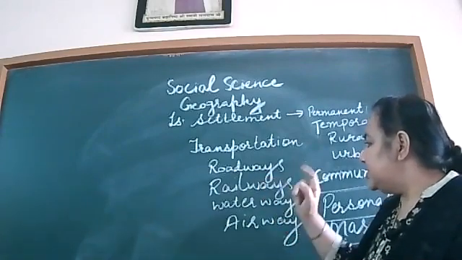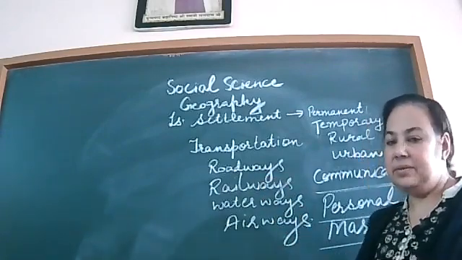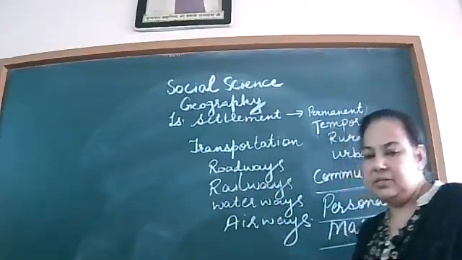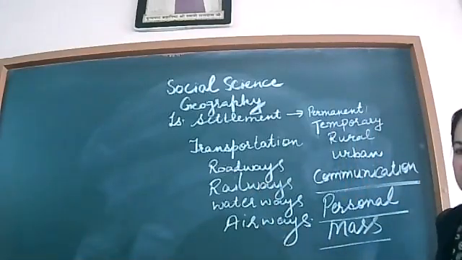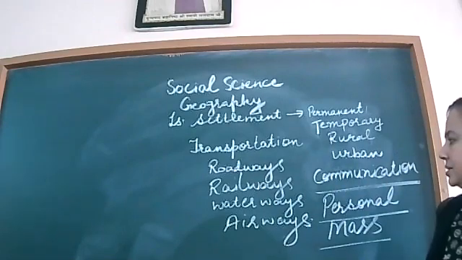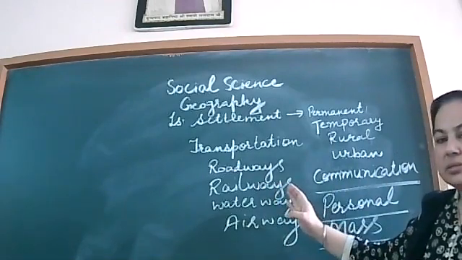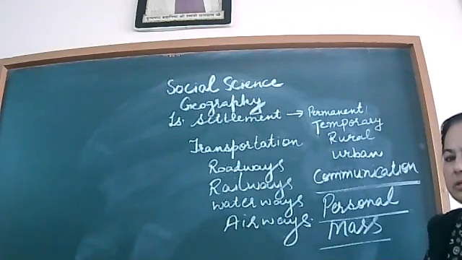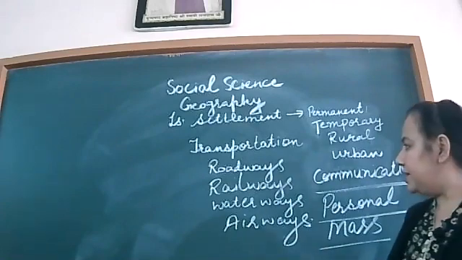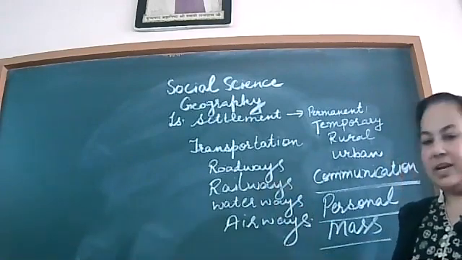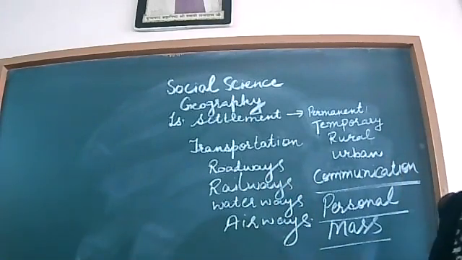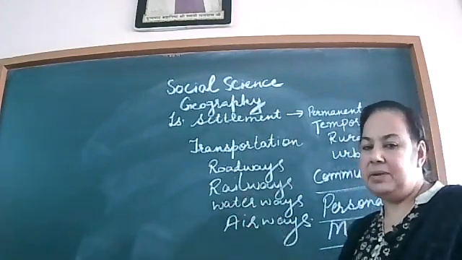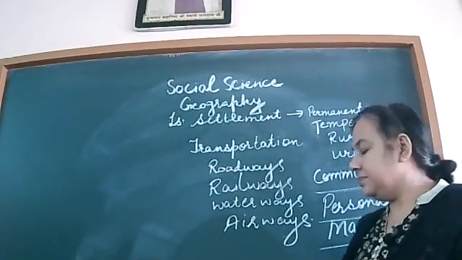Next is railways. It is useful to cover long distances. It is useful to carry heavy goods over long distances. Railways is a comfortable means of transport. If we have to go to a far off place, then we prefer to go by railways, not by roadways, because as I have told you, railways are comfortable as compared to roadways.